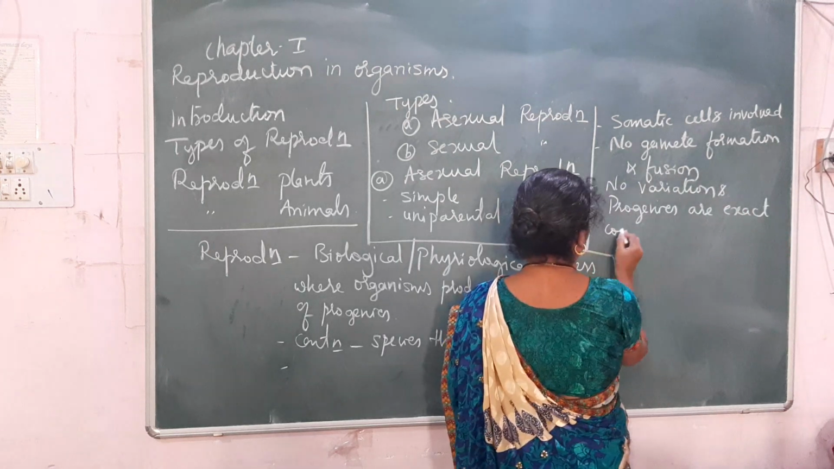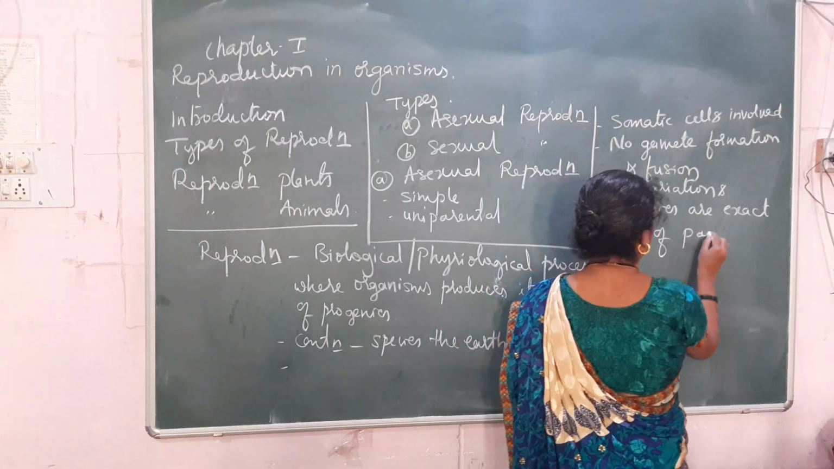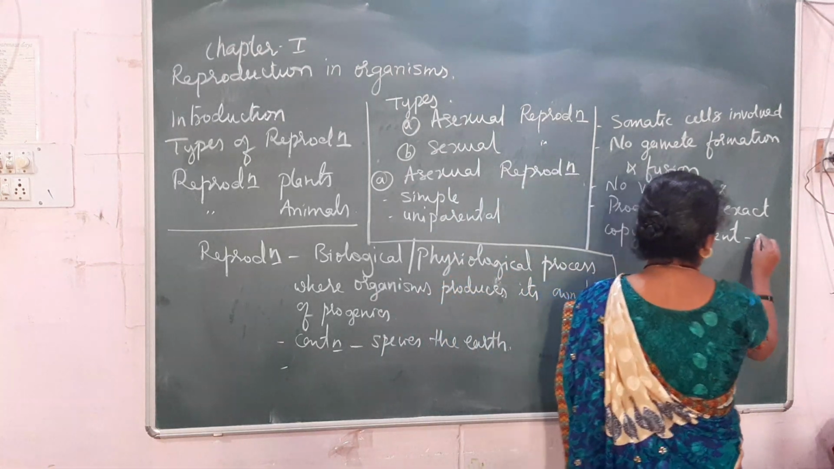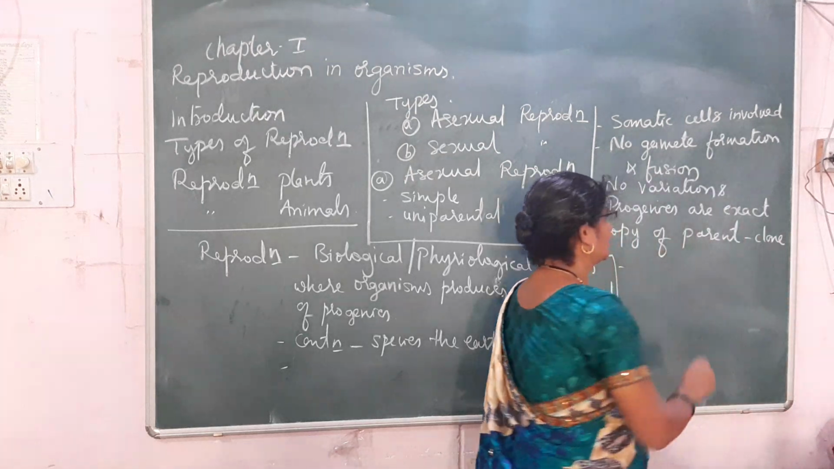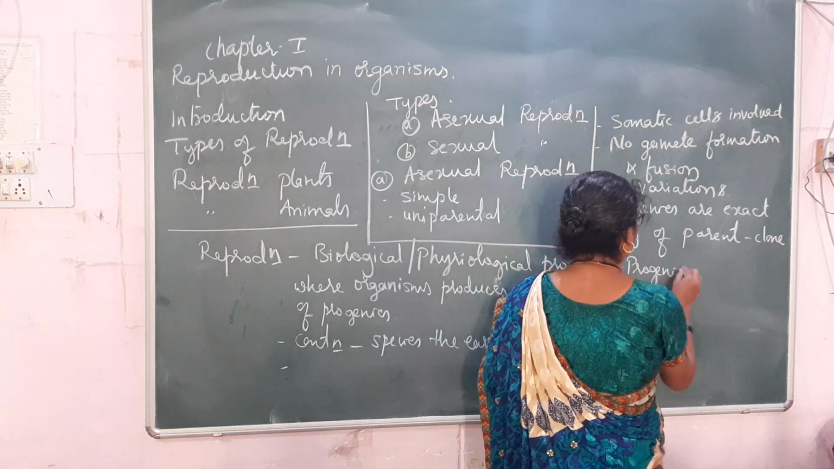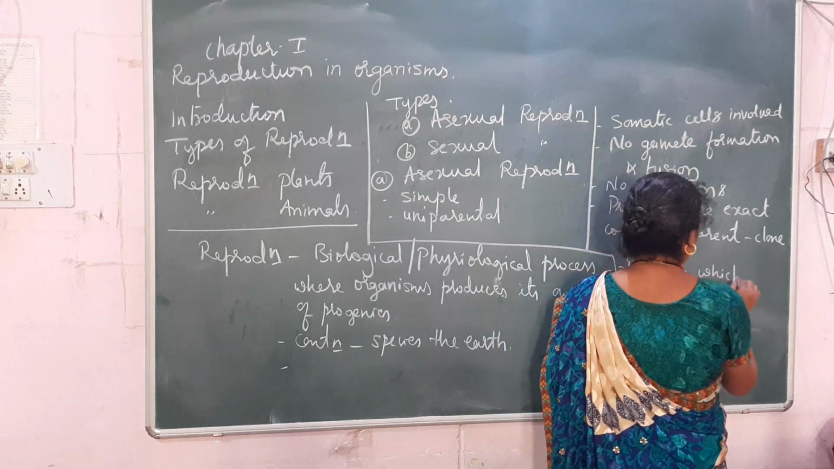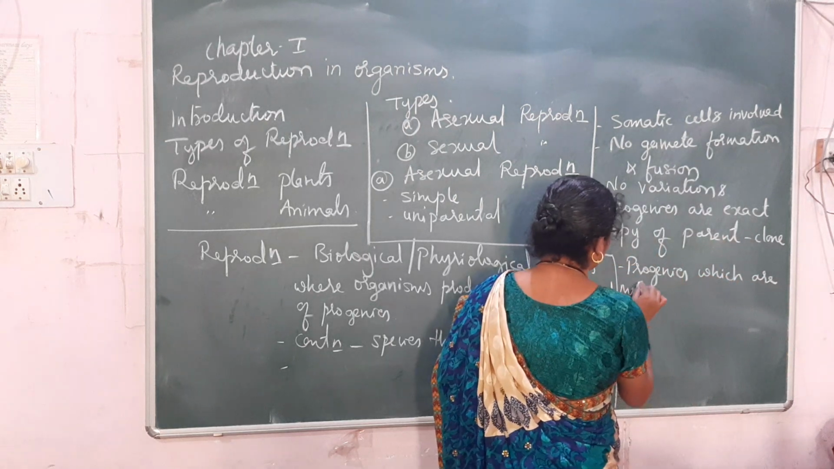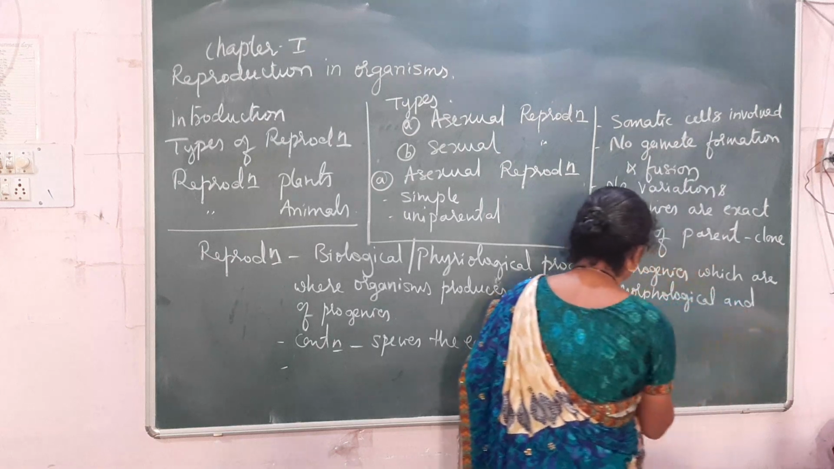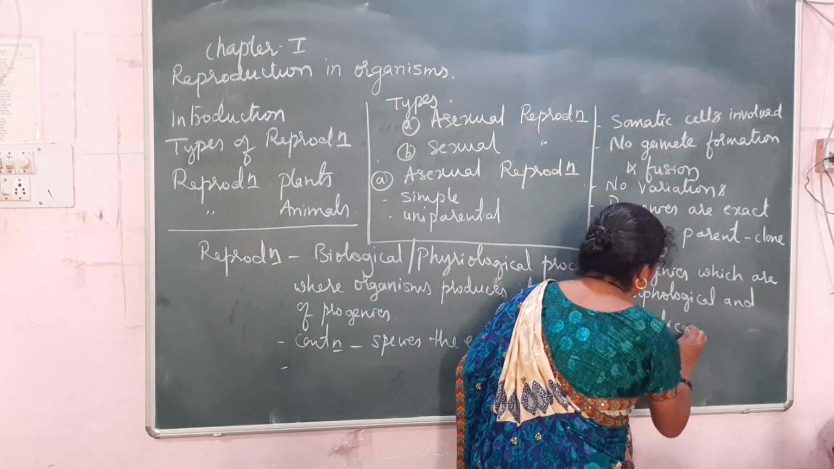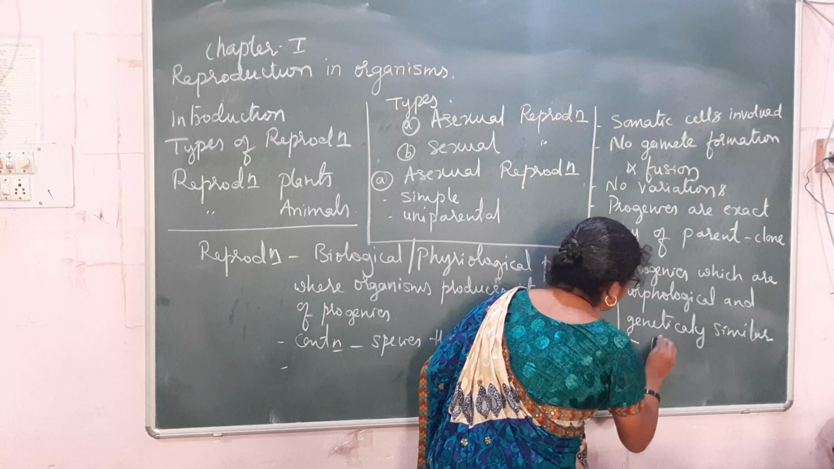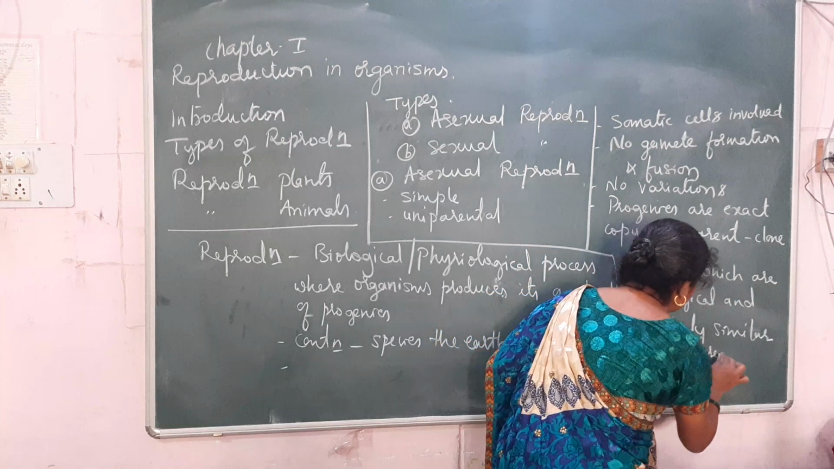They are an exact copy of their parent. Such progenies are called clones. So a clone, by definition, we can define as progenies which are morphologically and genetically similar to their parent.